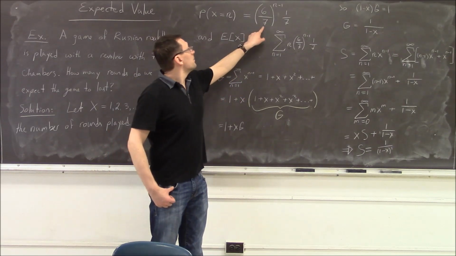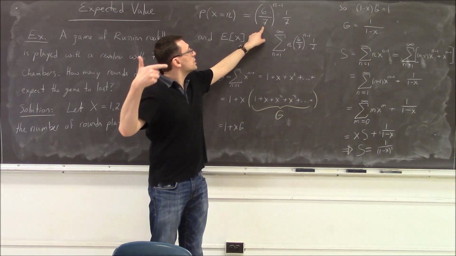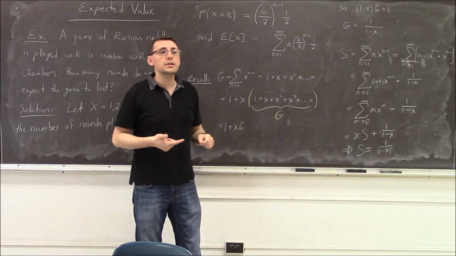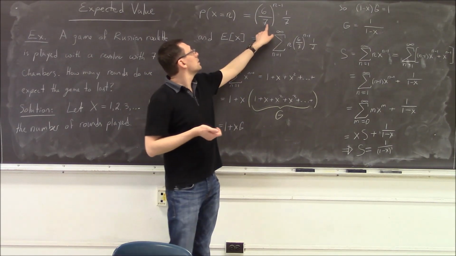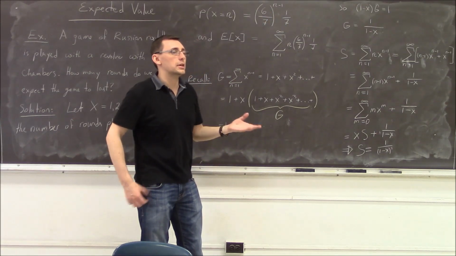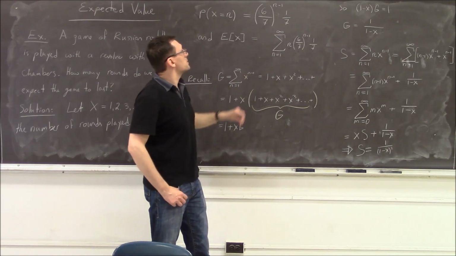By independence, each round has a probability of 6 over 7 that the bullet is not in the chamber fired. So 6 over 7 to the power of n-1 is the probability there is no firing of the bullet for the first n-1 rounds.